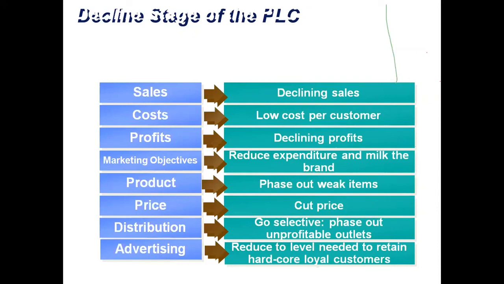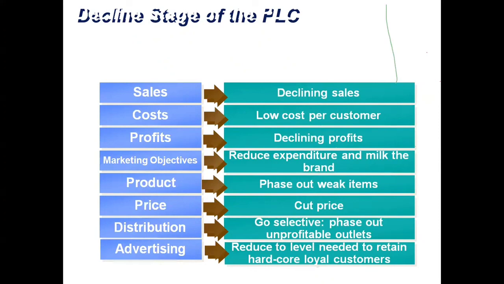Product: phase out weak items. If you have a product line, then phase out the weak items. Which are the weak items you are finding? You simply remove them from your product line. Price: cut price means maintaining the same price. Till today, you go and ask in an electronic shop what is the price of a radio. Minimum 800 to 900, they will tell you. They will not reduce the price because of their manufacturing cost and other costs, and they have to maintain the remaining expenditures.